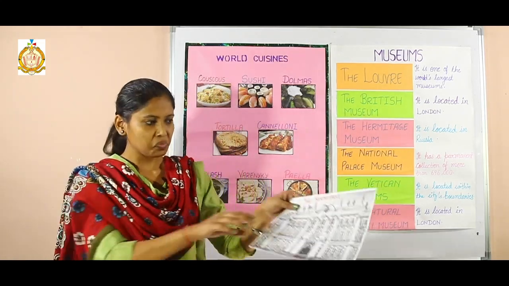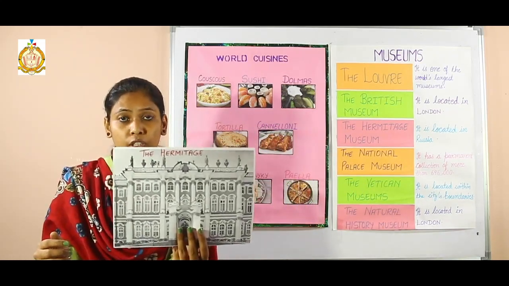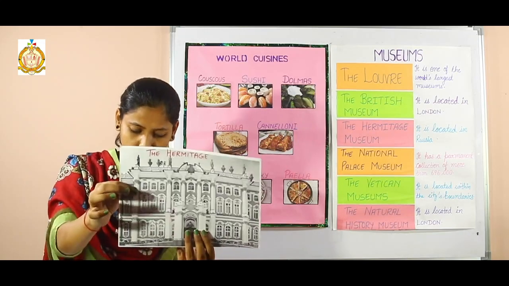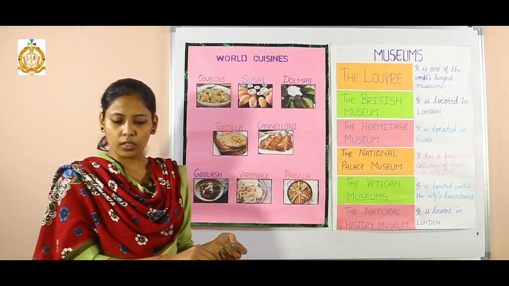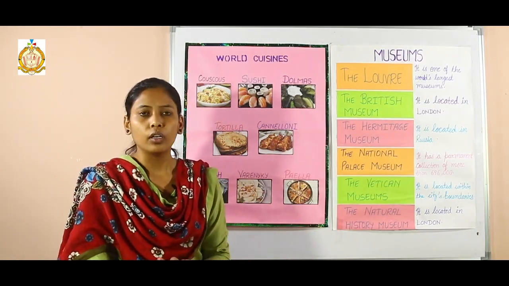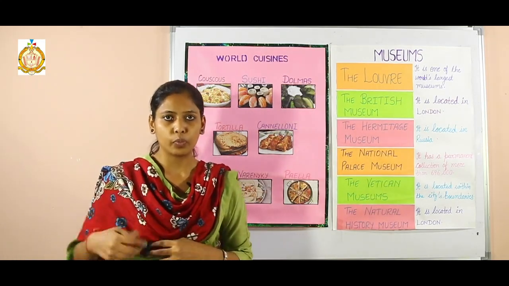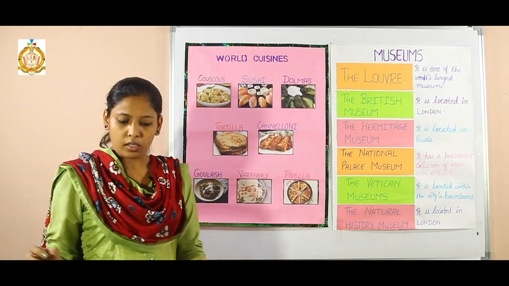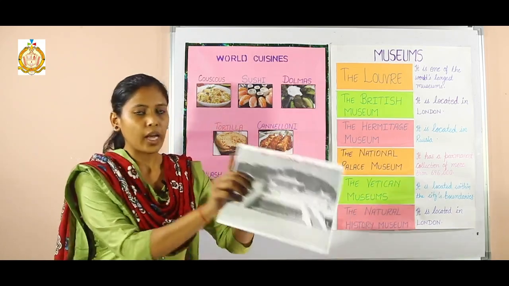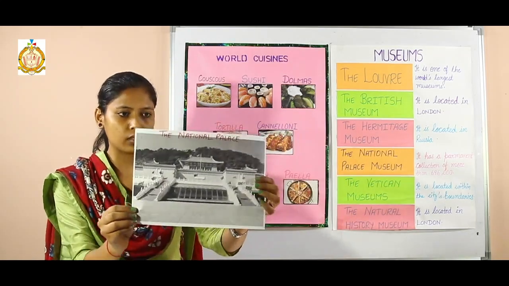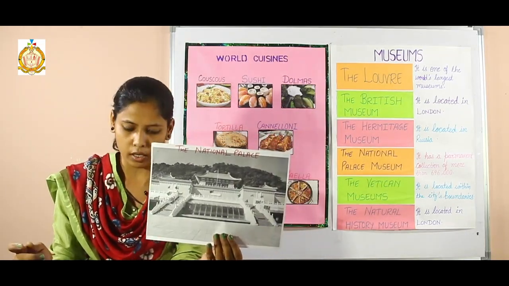Next one is the Hermitage Museum. It is located in Russia, and it was founded in 1764, and it is one of the largest and oldest museums in the world. So a question can be, name a museum which is one of the largest and oldest museums in the world. So the answer is the Hermitage Museum. Next one is the National Palace Museum. The picture is here, the National Palace Museum, and it is located in China, Taiwan.